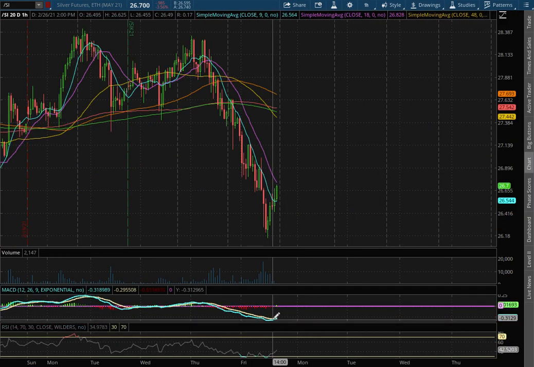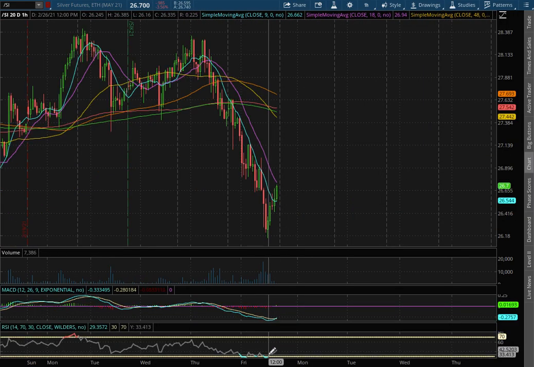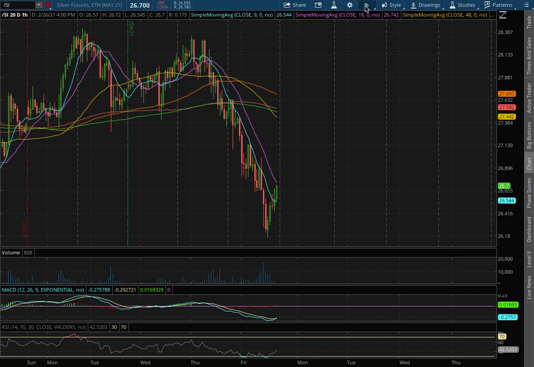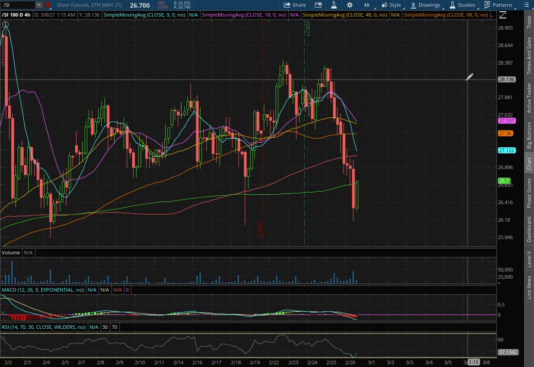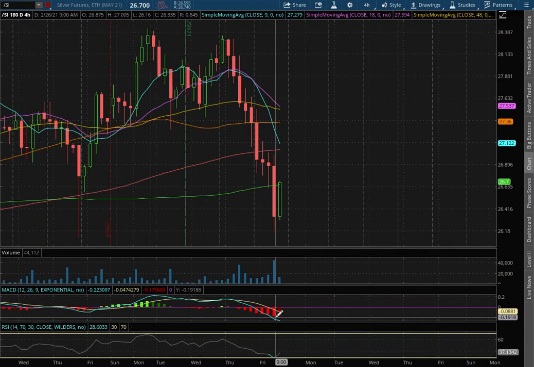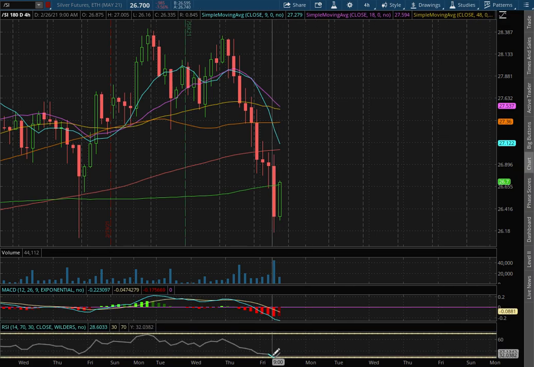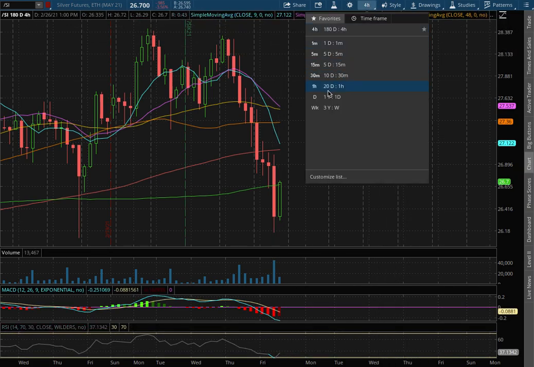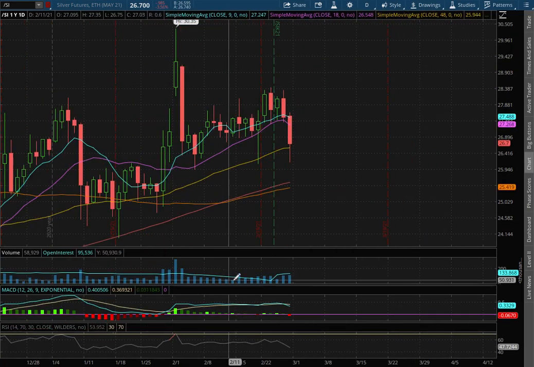We remain in negative MACD, seeing signs of a converge. We're slightly off of oversold levels with the RSI. As we extend that to the 4 hour chart, we dipped into negative MACD territory and slightly off of oversold condition. As we extend that further to the daily chart, we remain in positive MACD.